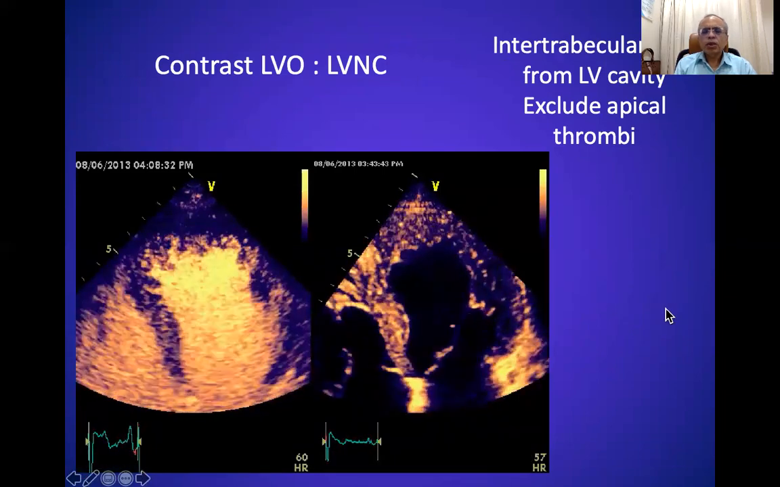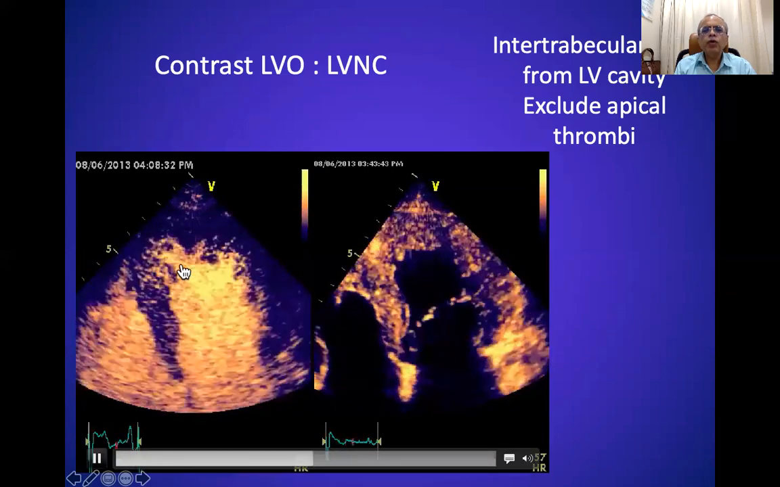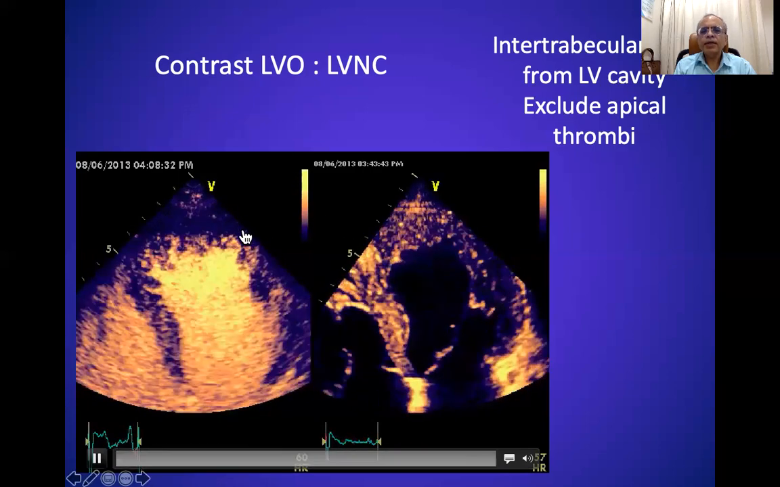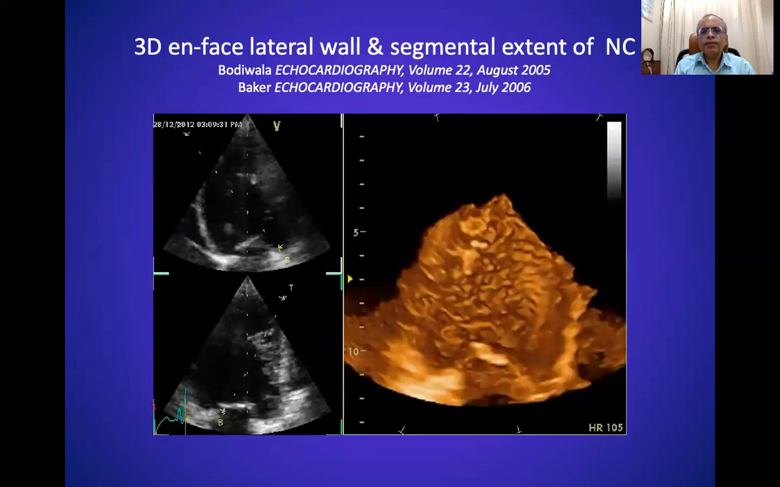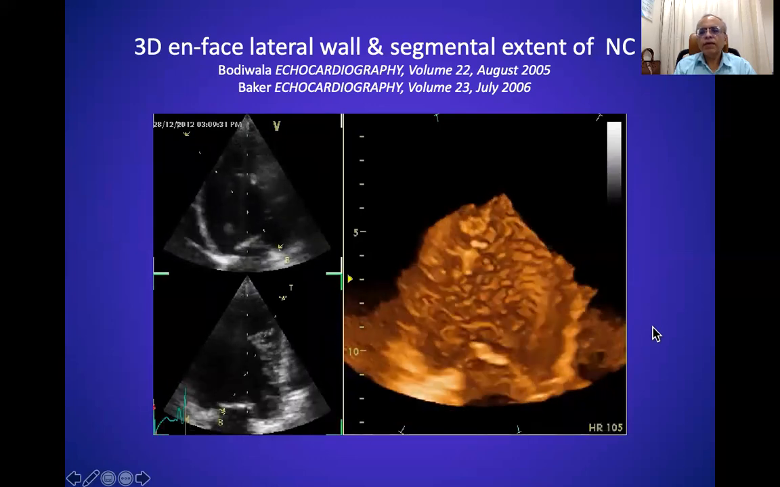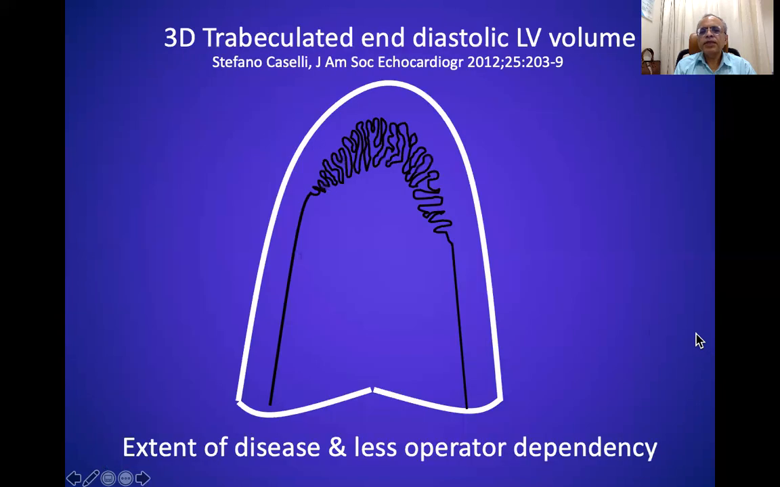LV opacification contrast is very good to diagnose non-compaction because it can show you the flow into the intertrabecular recesses. It can show you the compact myocardium, and it can also diagnose any clot inside this non-compacted myocardium. 3D views can give you an en face view of the hypertrabeculation, and it can give you a precise short axis view to measure the non-compact and compact myocardium. But more benefit of 3D echocardiography is measuring the volume of non-compaction.